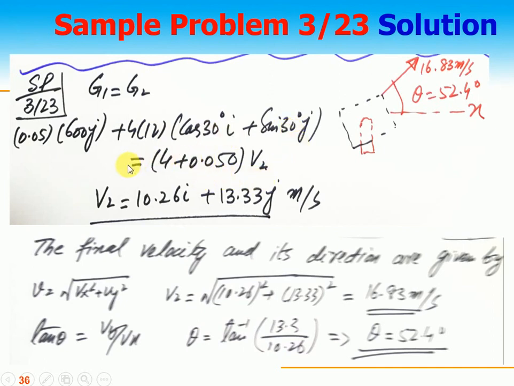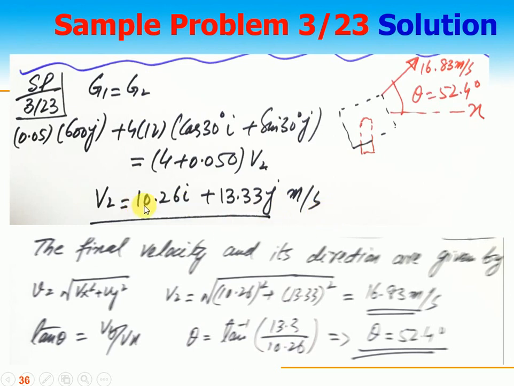Collecting the terms for v2, the velocity, the momentum after collision: the momentum before collision, momentum of the bullet and momentum of the block, and total when they embed, 4 plus 0.05 times v2. So v2 is equal to 10.26 i plus 13.33 j meters per second.